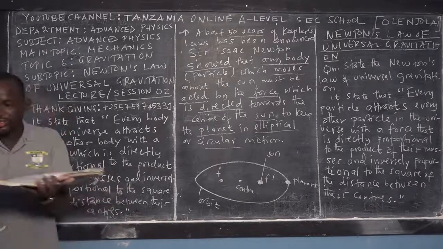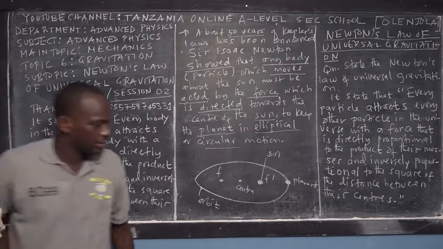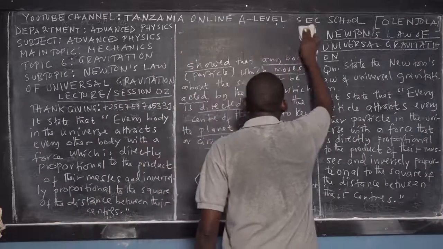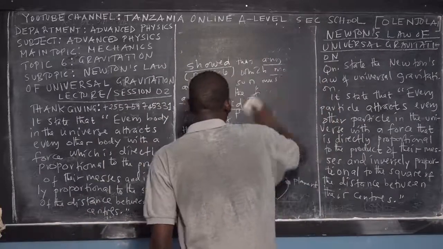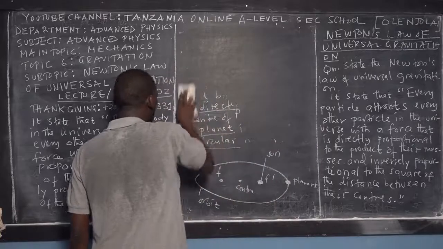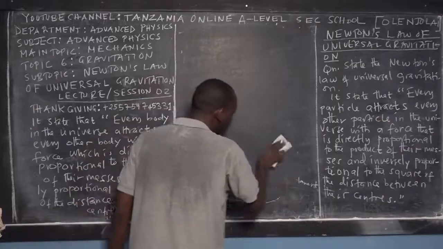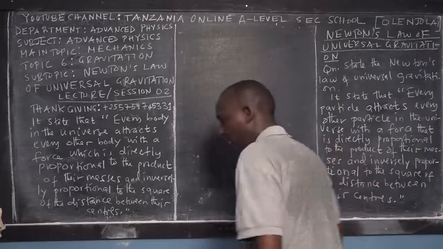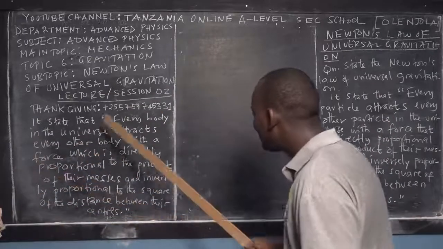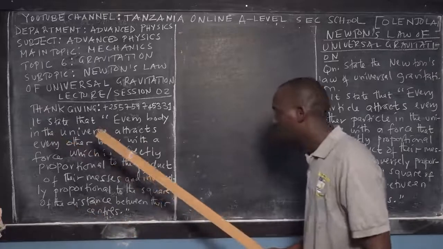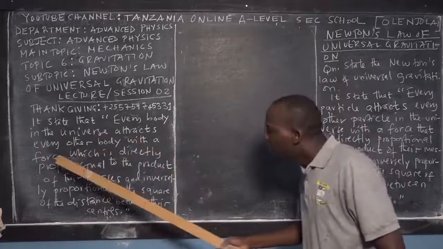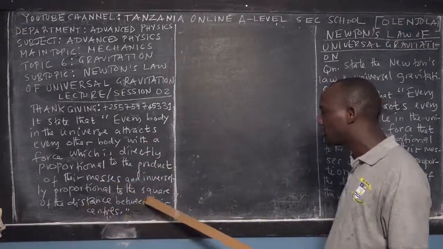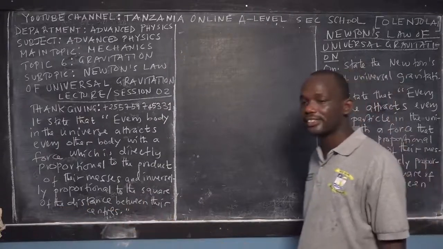So this sentence does not have too much difference from the first one, but I want you to be aware in case in some references you find they are using different sentences. Don't get confused. You have to know the keywords in stating a law. So let me state it in brief: everybody in the universe attracts every other body with a force which is directly proportional to the product of their masses and inversely proportional to the square of the distance between their centers.